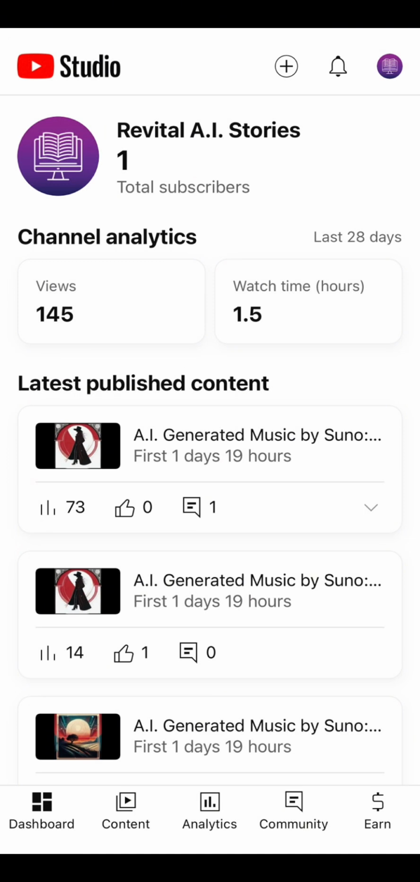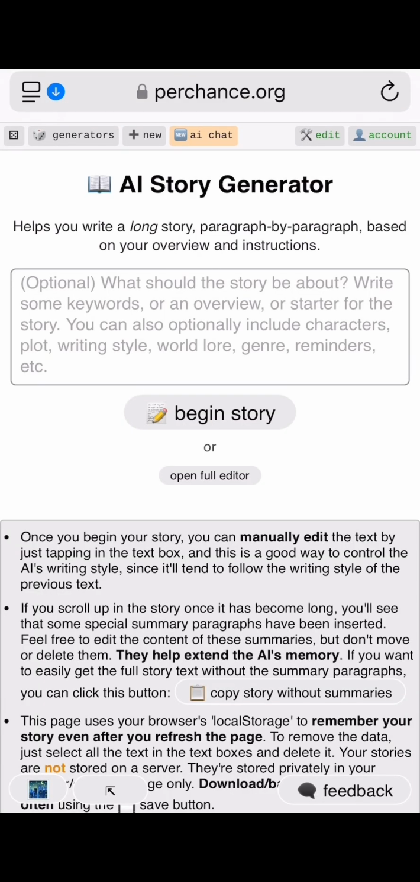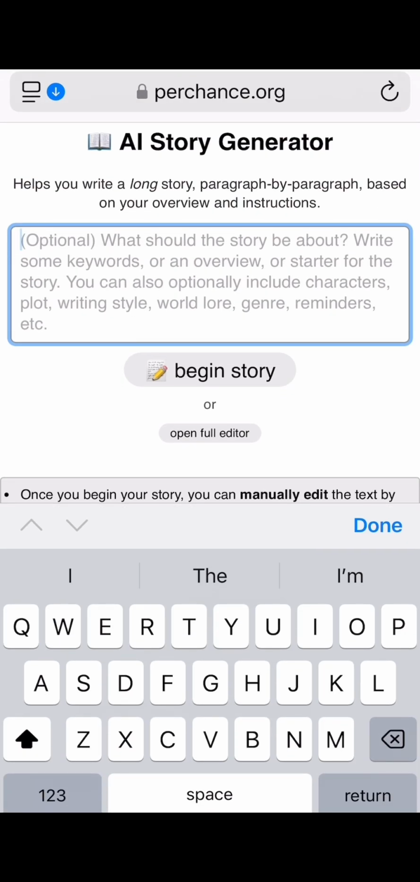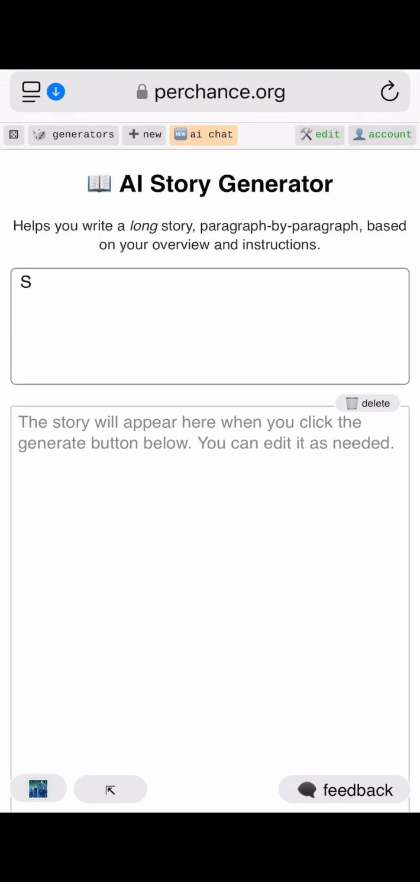with next to zero human input, but a little editing. And we want to take this time to go over how this channel operates, as the process is pretty lengthy. Starting off, there's a variety of different apps and websites used to make each individual piece of this puzzle.